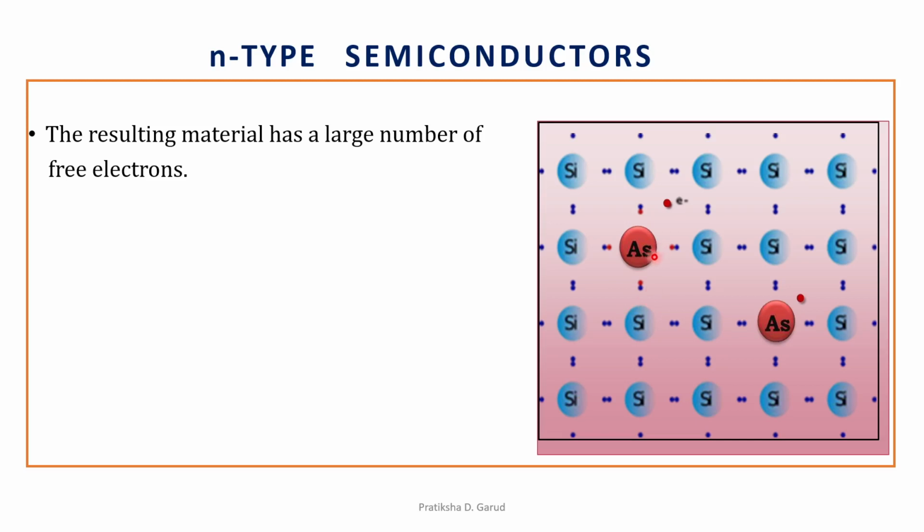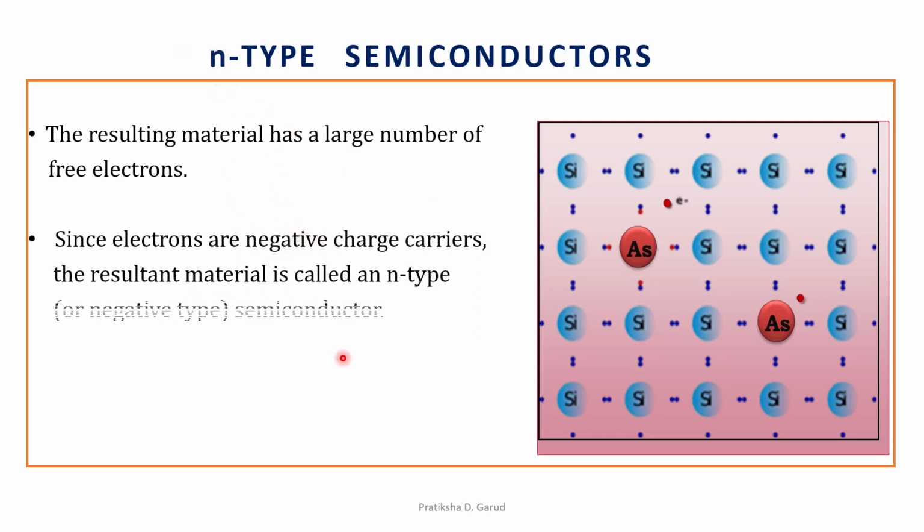Out of these 5, 4 electrons form bonds with the silicon, and this extra electron is free, and that free electron appears to migrate throughout the semiconductor. So the resulting material has a large number of free electrons. Since electrons are the negative charge carriers, the N stands for negative. The resulting material is called N-type or negative type semiconductor, right?